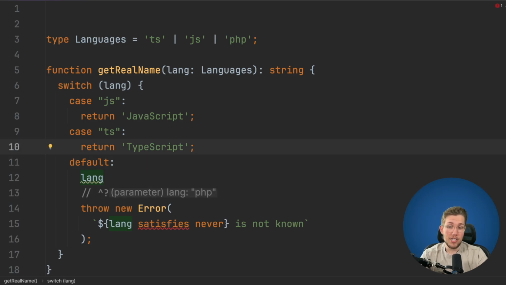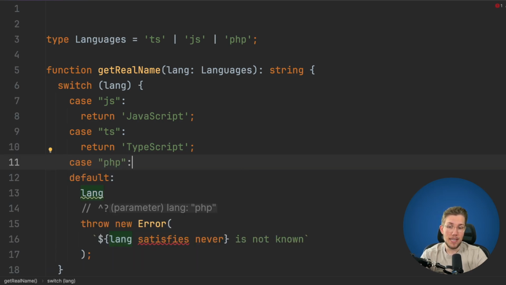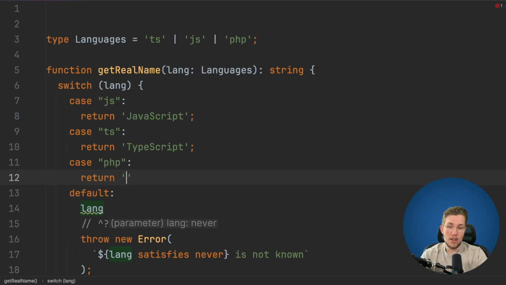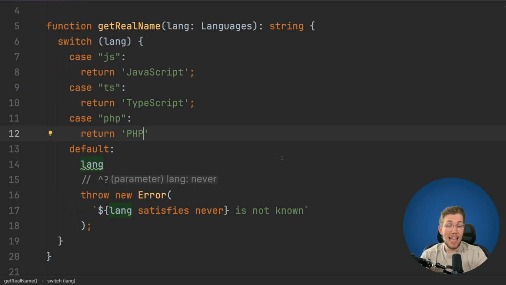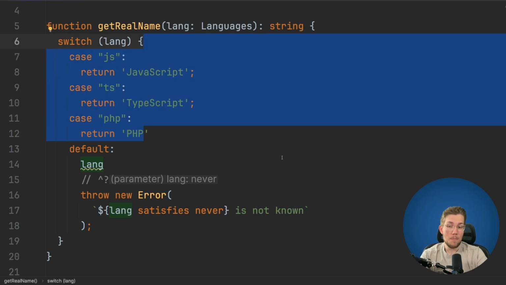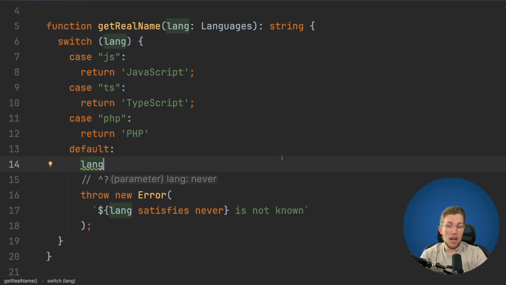But as soon as I change this here to the case PHP and I say here return PHP, we can see here now the lang is now of type never, because all other paths here are basically resolved. So it's not possible to reach the default case. So it's like, as I already mentioned, this impossible branch which is covered by the never type.